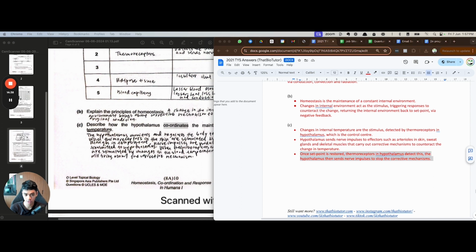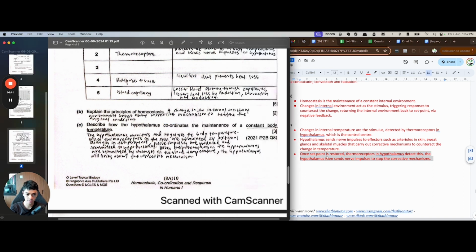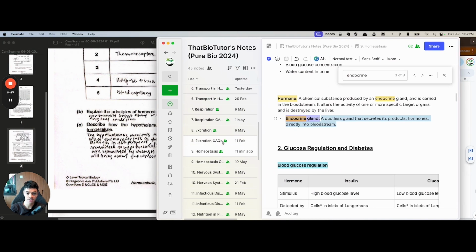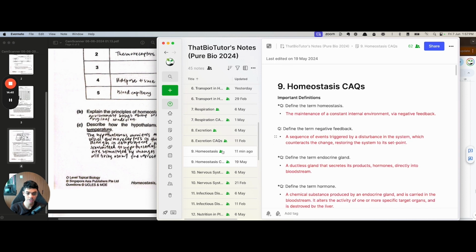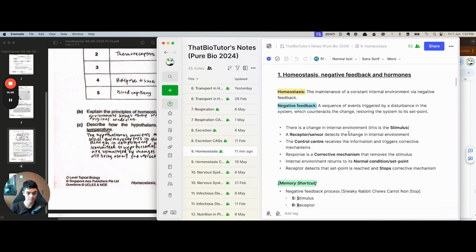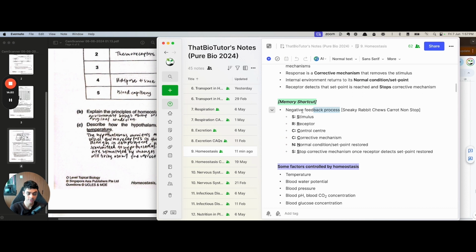Don't keep overdoing it. I have a framework for this question. It's called SRCCNS. So it's sneaky rabbits, choose carrot, non-stop. This is the negative feedback process. It's present in every single negative feedback mechanism in the body. So there's a stimulus, a receptor detects the stimulus. The control center is the hypothalamus. It's like the boss. The boss will rally together the corrective mechanisms and then the normal is restored. So in this question, the temperature is restored and then it stops the people: okay, stop, enough already.